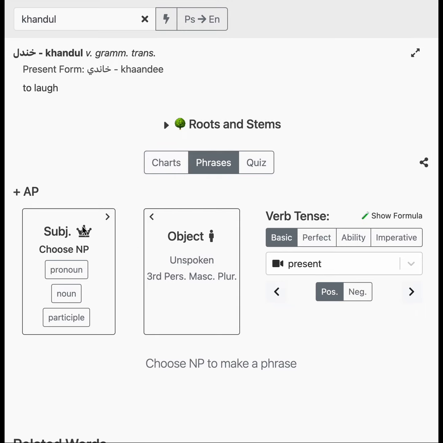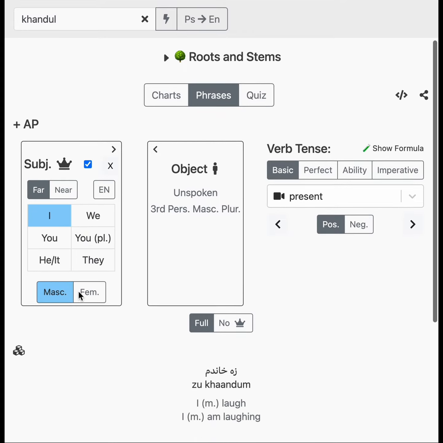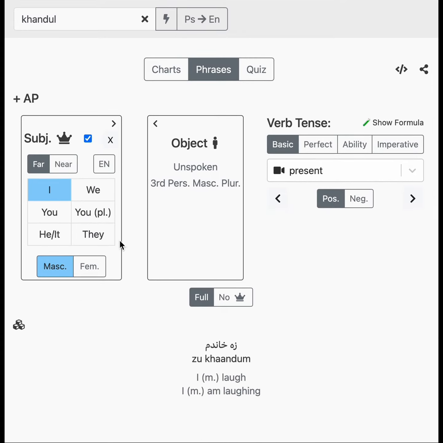We have a subject and we have an object. So it looks like a transitive construction, but this object is an unspoken third person masculine plural. So let's say if I laugh, I am laughing, zakhandam. So it's not too weird. It seems like it makes sense, right? I laugh, takhande, harakhandi, like that. But there's this object, apparently, an unspoken third person masculine plural.